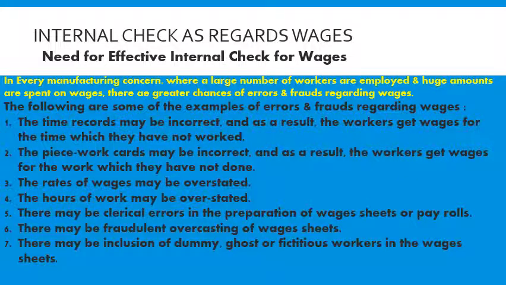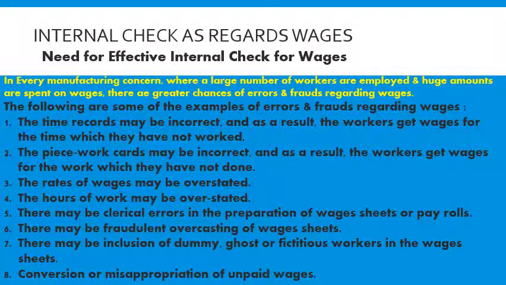There may be inclusion of dummy, ghost or fictitious workers in the wage sheets. Take the example that 50 workers are there, but the wage sheet shows that 60 workers are there. That means 10 workers are dummy or ghost or fictitious. That is created by the person who prepared the wage sheet.